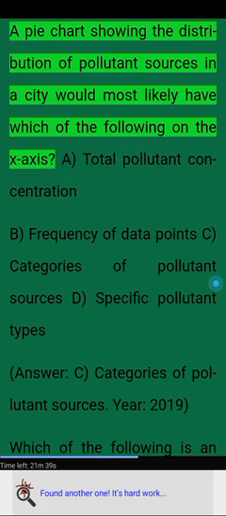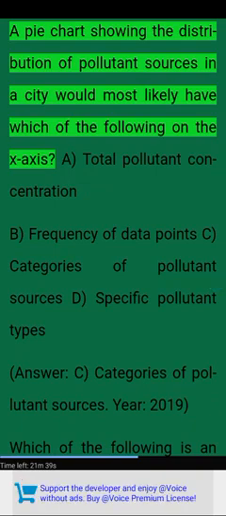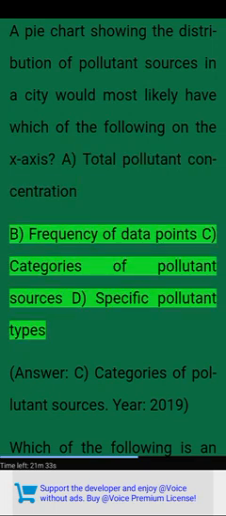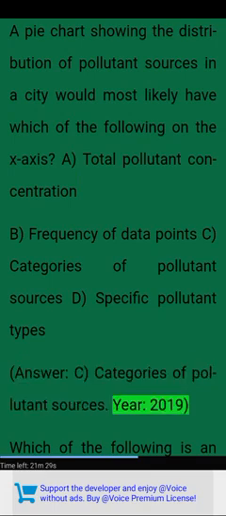Year 2020. A pie chart showing the distribution of pollutant sources in a city would most likely have which of the following on the x-axis. A. Total pollutant concentration. B. Frequency of data points. C. Categories of pollutant sources. D. Specific pollutant types. Answer. C. Categories of pollutant sources.